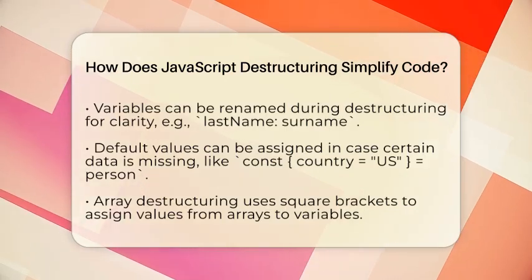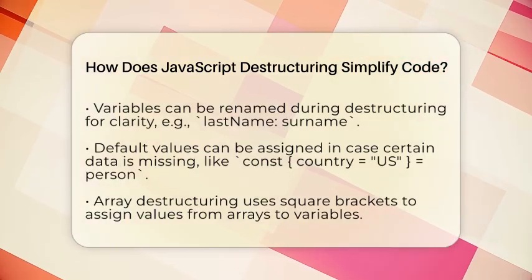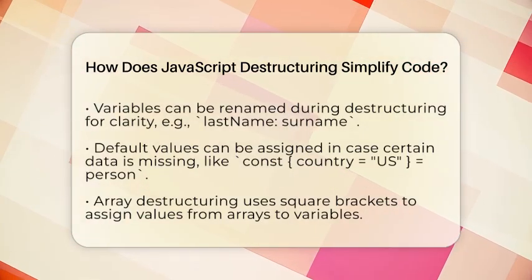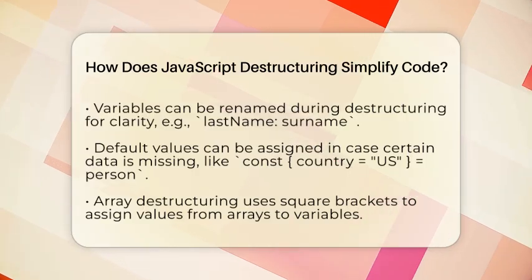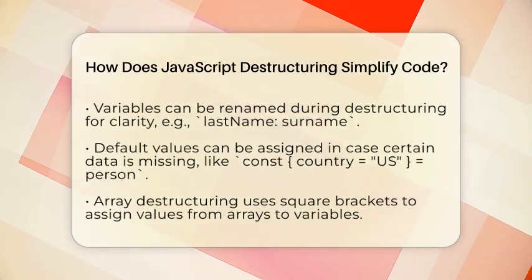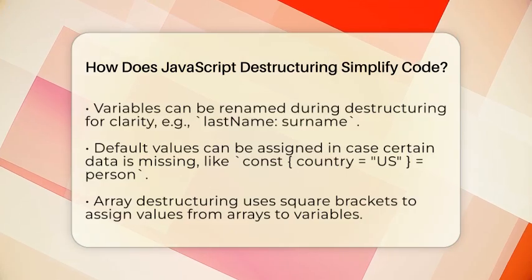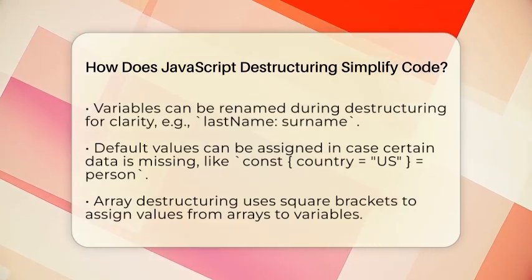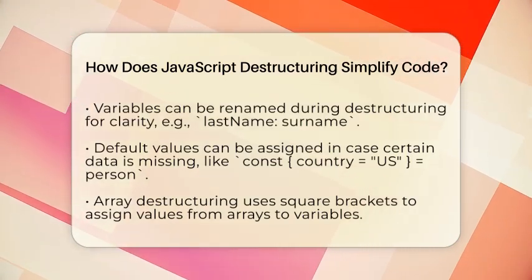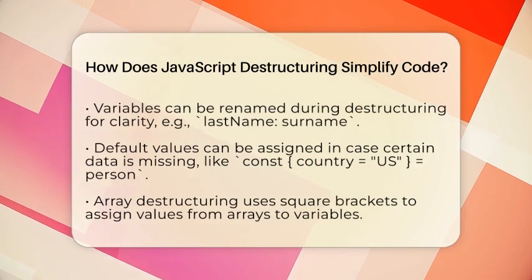You can also set default values in case some data is missing. If a country property might not exist in your object, you can write const { country = 'US' } = person. If country isn't there, it will automatically be set to US.